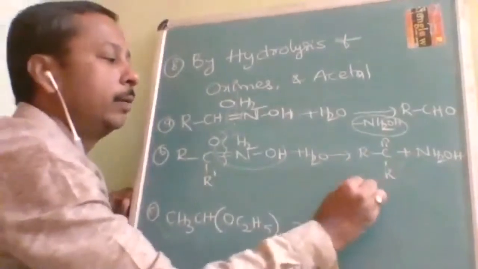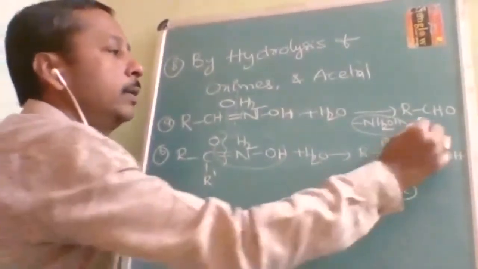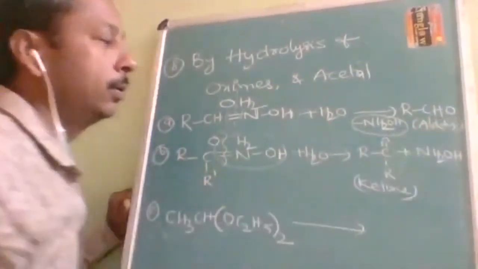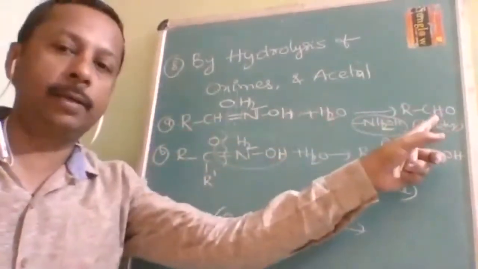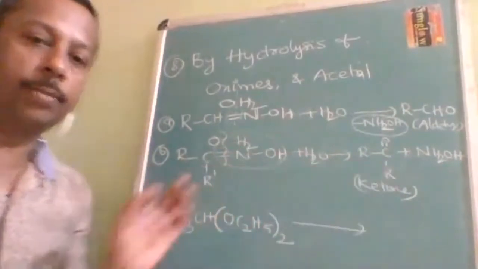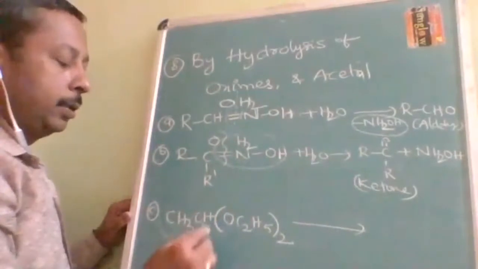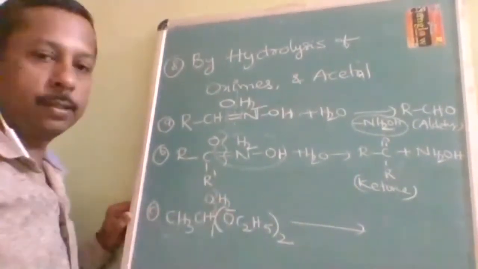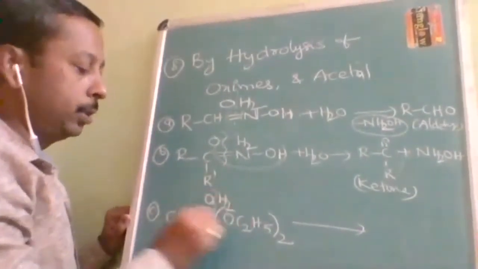So here we are getting a ketone, and here we are getting an aldehyde. So aldoxime on hydrolysis gives aldehyde, ketoxime on hydrolysis gives ketone. Very simple. Okay, next is acetal. Here also you write the same technique used in different parts. Hydrolysis, H2O, H2 on this side and O on this side.